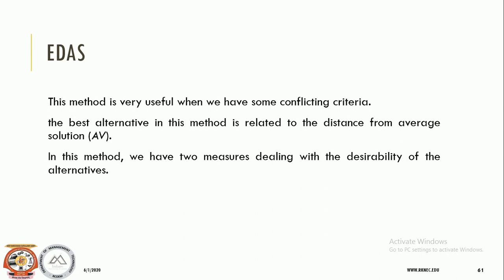This method basically handles conflicting criteria. The best alternative can be selected from the available alternatives based on the distance from the average solution.